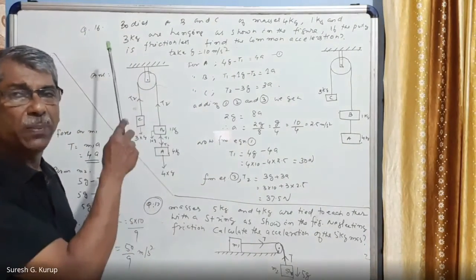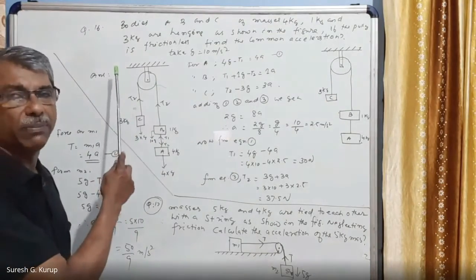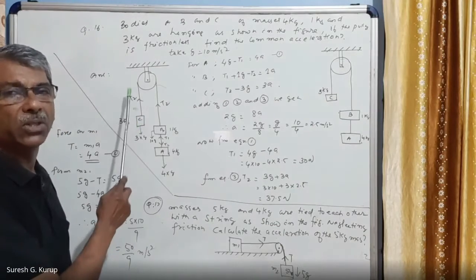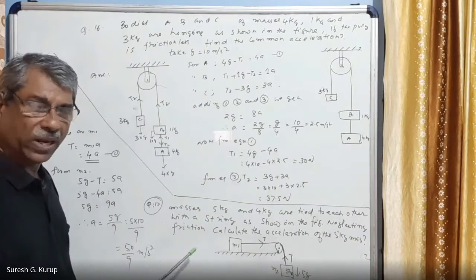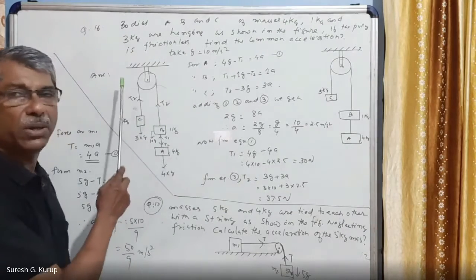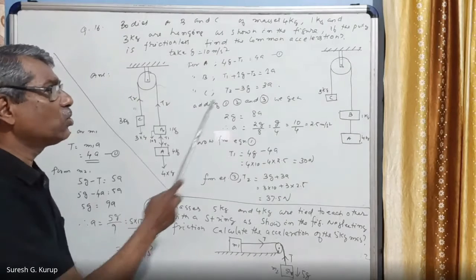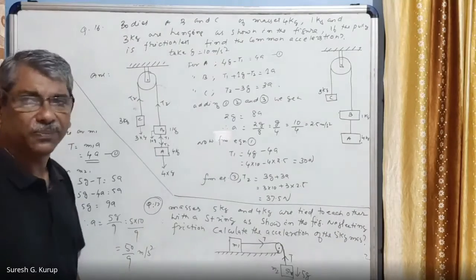Weight is acting downwards and T2 is acting upwards. The body has to move in the upward direction because this system is going downward, which means this part must go upwards. While 1 kg and 4 kg are moving in the downward direction, this part C must go in the upward direction. So upward force T2 must be greater than 3G. So T2 minus 3G is equal to 3A, we can write.